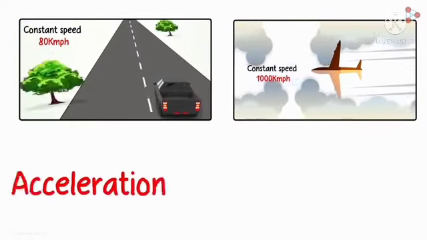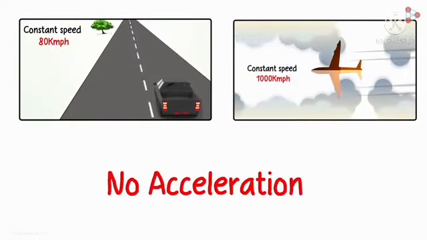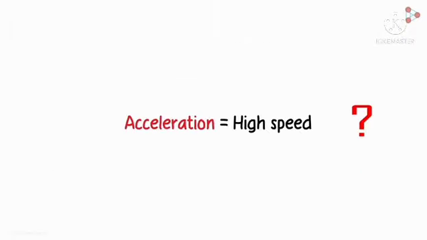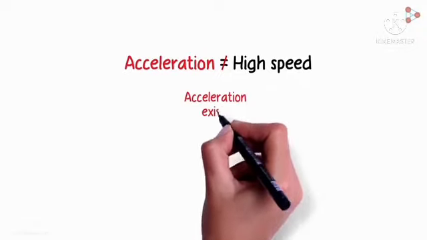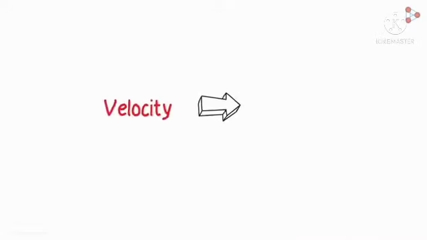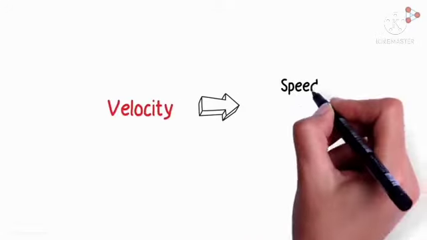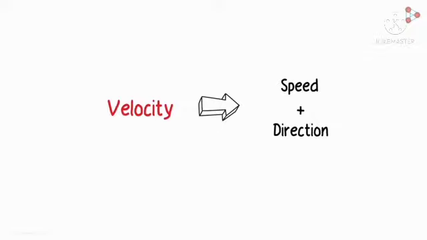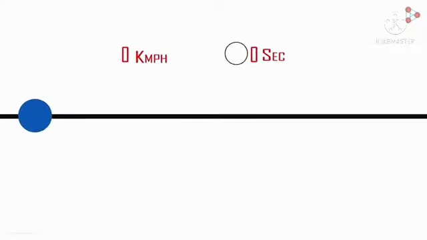That is none, because there is no acceleration. Acceleration does not mean high speed. Acceleration means the rate of change in velocity. Velocity means speed plus direction. That is the vector quantity.